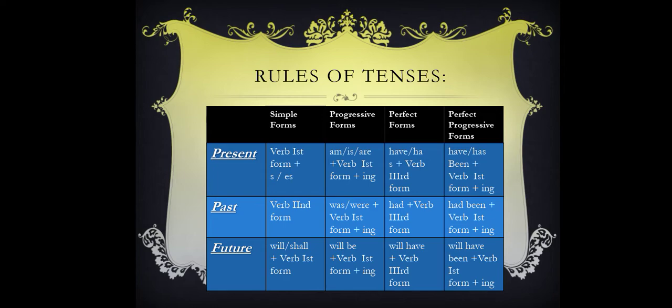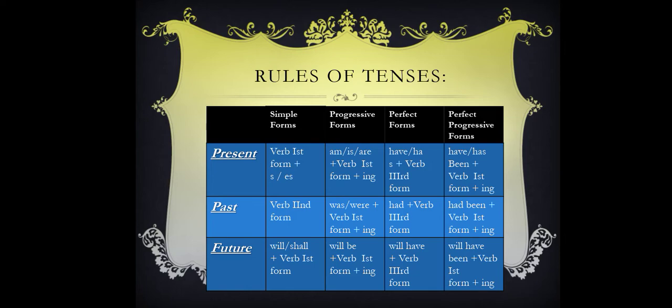Now, in the same way, we can easily read the past tense also. For simple past tense, we have the rule subject plus verb second form plus object. For progressive or the continuous tense, we have subject plus was/were plus verb first form plus ing plus object plus complement.